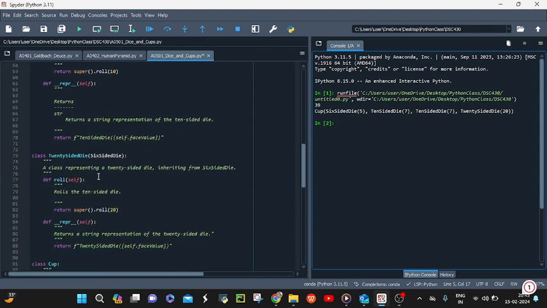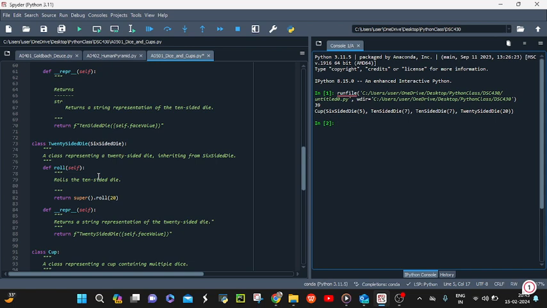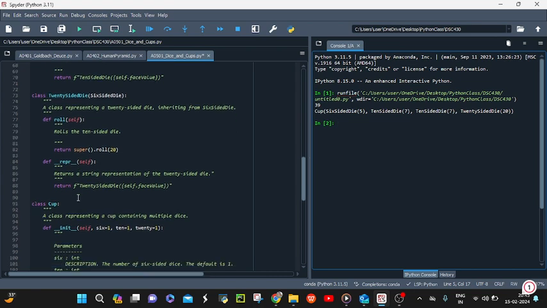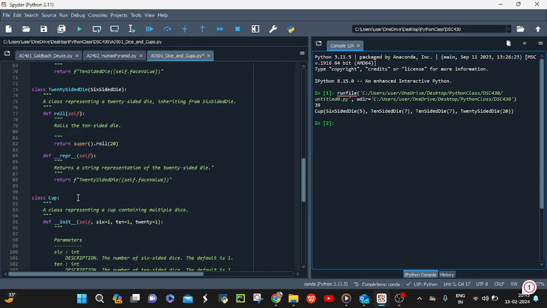The next one is the 20-sided die, which represents a 20-sided die, inheriting properties and methods from the six-sided die. It overrides the roll method to roll a 20-sided die instead, and overrides the representation method to provide a string representation of a 20-sided die.